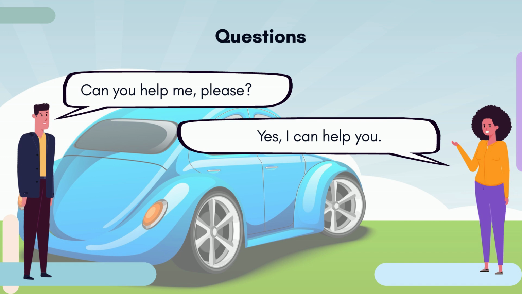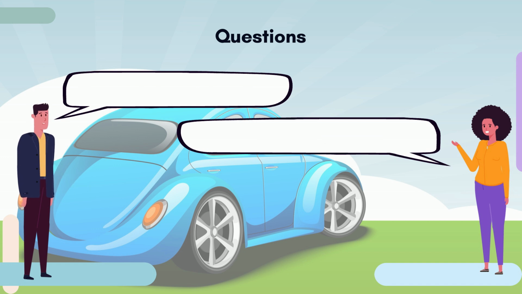What word did the young man use to ask a question? That's right. He used the modal can as the question word. Look at the woman's answer again. Do you know how she can make her answer shorter? That's right. She can say, yes, I can.